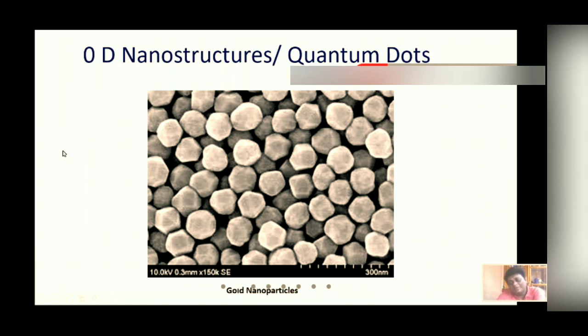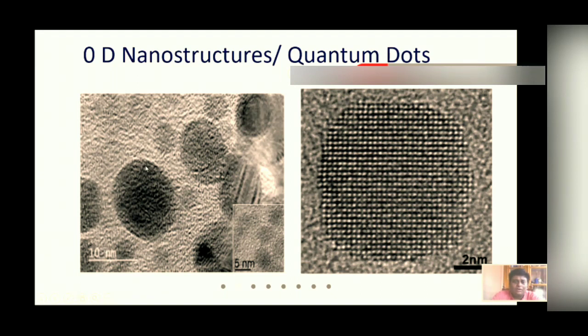I will explain that in the characterization section. Actually, these are observed in electron microscopes, STM and TEM. This is also another transmission electron microscope image of gold quantum dots. You see the size and diameter of the nanoparticles are about 10 nanometers, and the lattice patterns are quite clear. Here you can see the lattice pattern, the arrangement of atoms in this nanocrystal, a perfect alignment of the atoms in this structure.